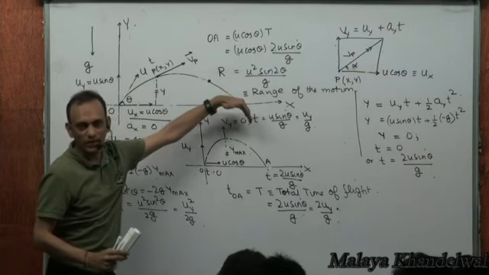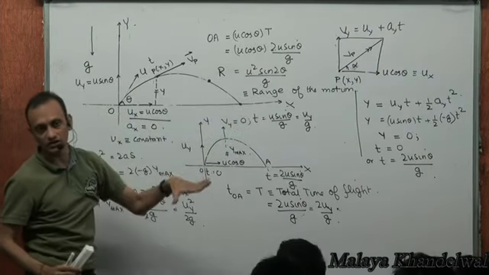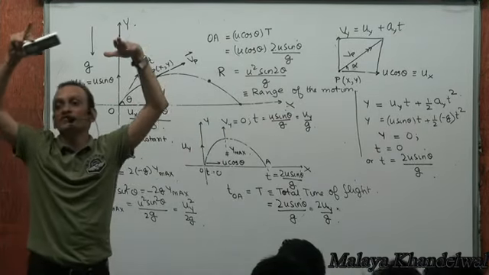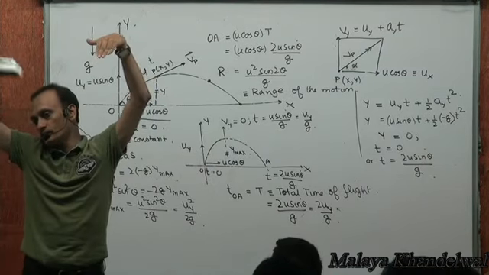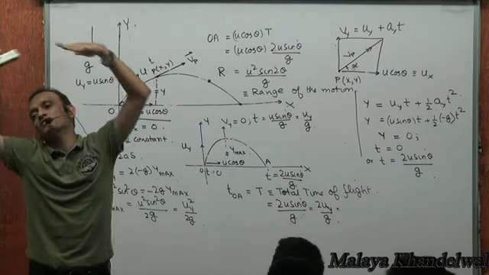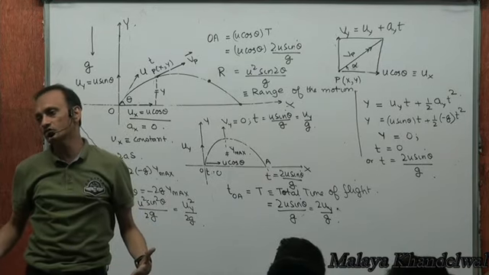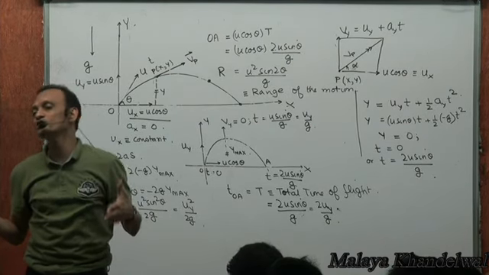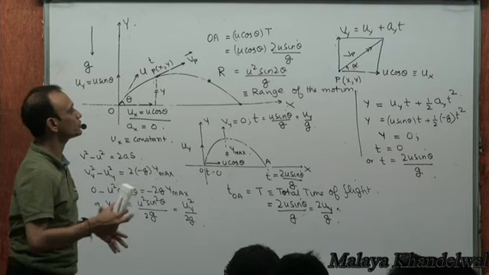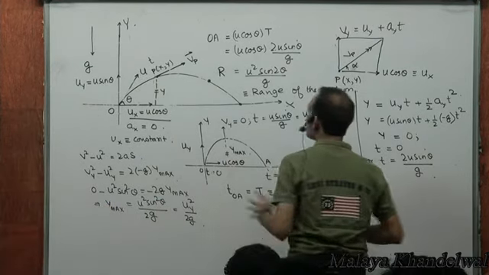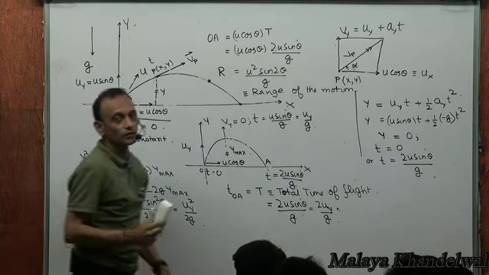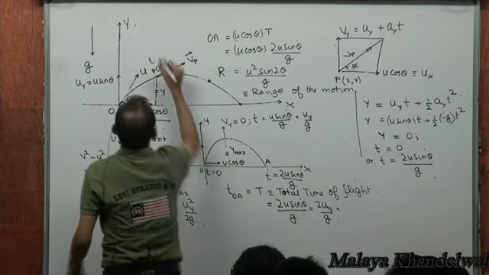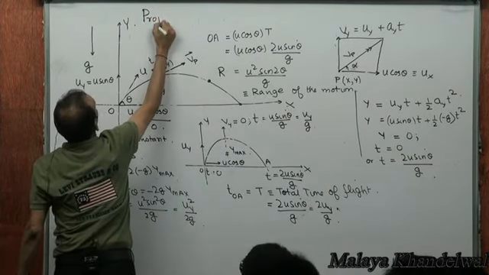Capital T is the total time of flight, which is twice the initial vertical velocity by g. H max, the maximum height reached, would be uy squared by 2g, where uy is the initial vertical velocity. The range is going to be u squared sine 2 theta by g. Now, this kind of motion is essentially called projectile motion. This motion that I've just discussed under gravity is called projectile motion.